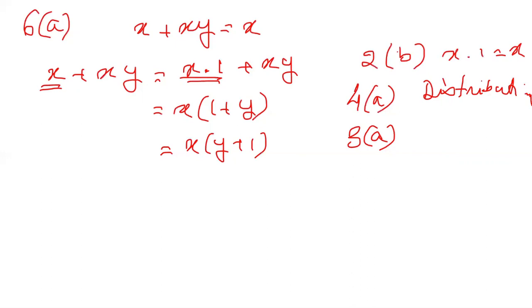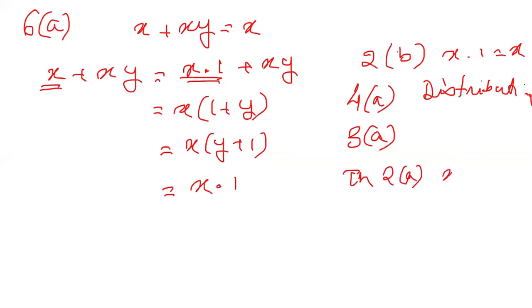Then can I write this as x dot 1? Why? One more step here: y plus 1, I'm writing it as 1, based on theorem 2a.